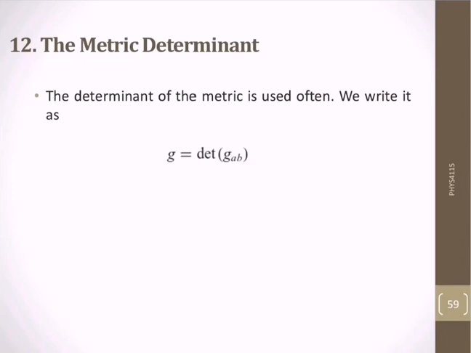Let's summarize our sixth lecture of relativity and cosmology. We studied the metric, how we can write the metric, what the metric tensor is, and how the dot product of two vectors can be calculated.